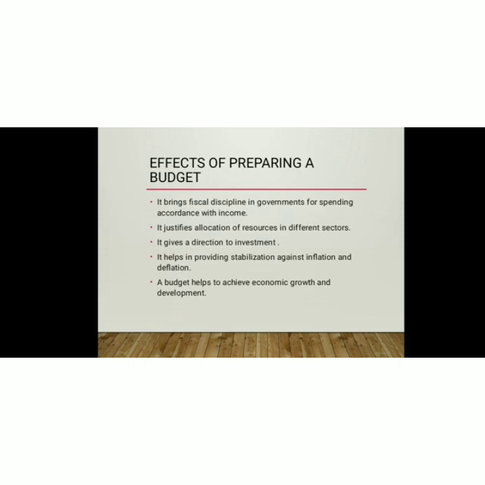The second point is that it justifies the allocation. The allocation basically means distribution. So distribution of resources among the different sectors, as we all know that there are 3 different sectors: the primary sector, the secondary sector and the tertiary or the service sector. So it gives the government an idea as to how the resources can be distributed among the 3 sectors according to the need and priority of each sector.